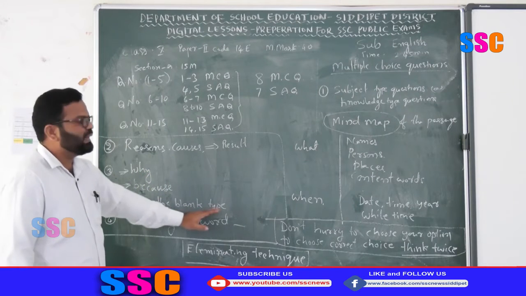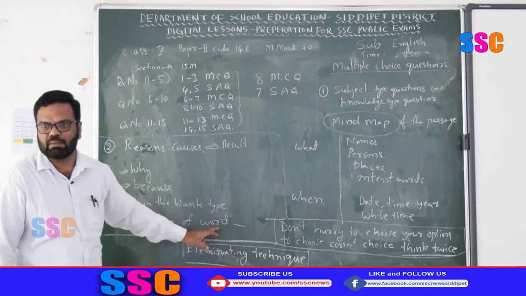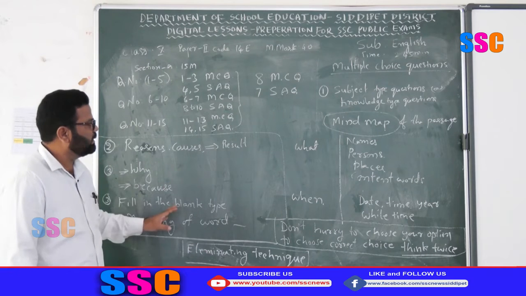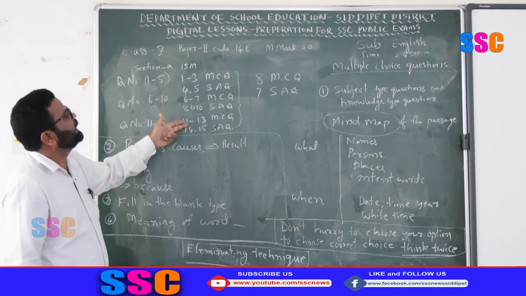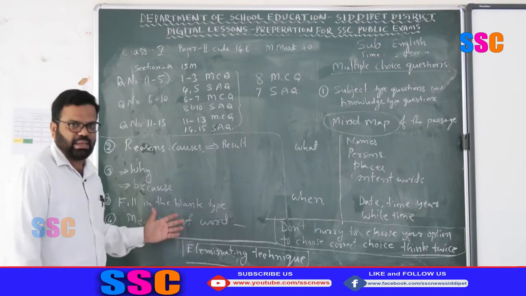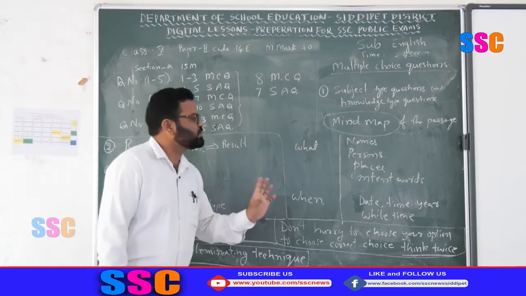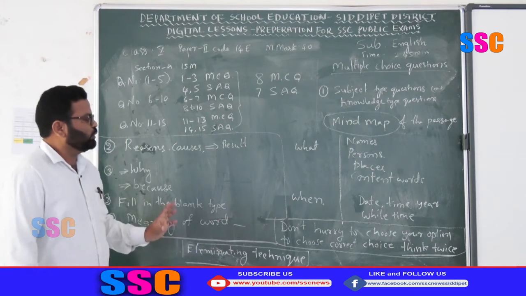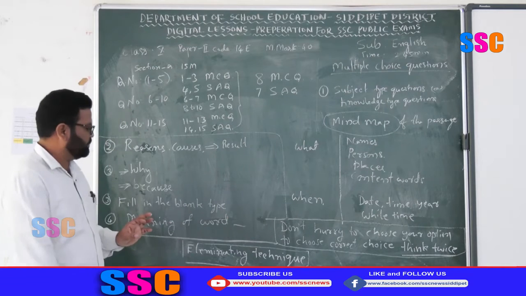Then fill in the blanks type questions, and sometimes meaning of a word. In total, 8 multiple choice questions are asked like this. But one thing you remember, don't hurry to choose your option. To choose the correct one, think twice and write.